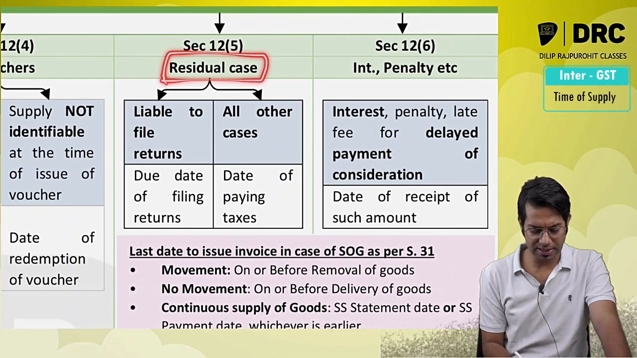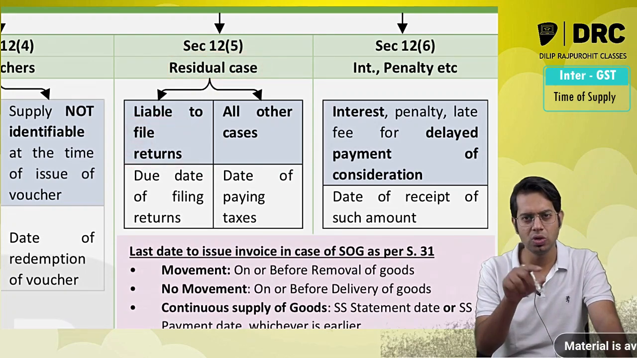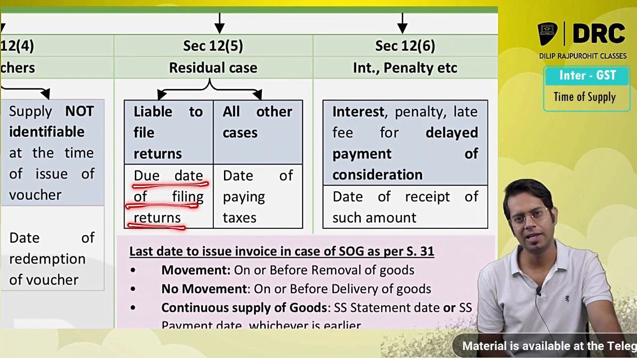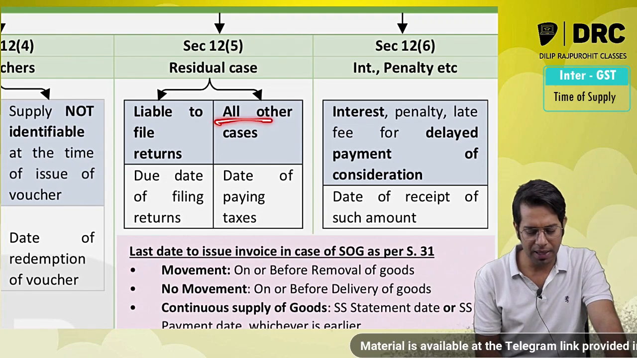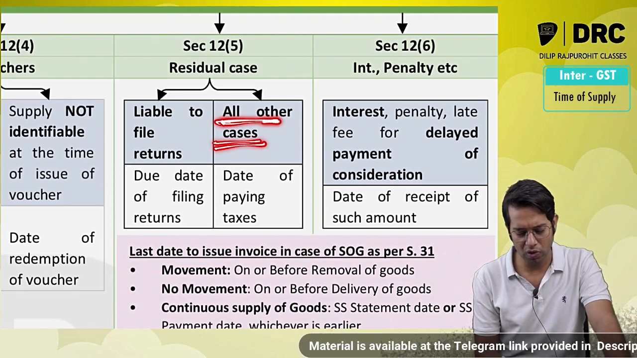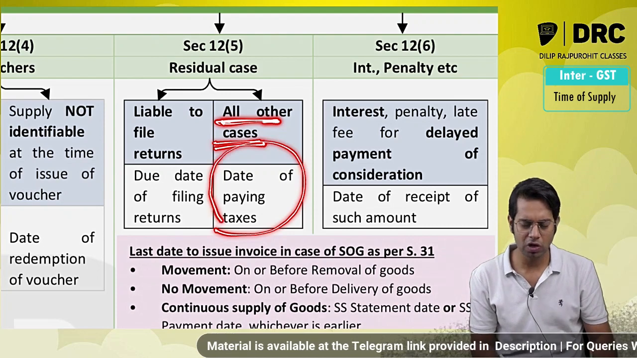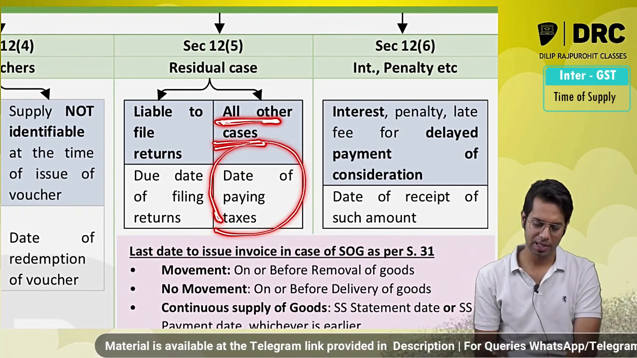The residual case says, are you a person who is liable to file the returns? Yes, sir. Then the time of supply will be the due date of filing such return. But if you are not a person who is liable to file the return, basically if you are not a registered person, then for you the date when you are making the payment of taxes to the government will be taken as time of supply.